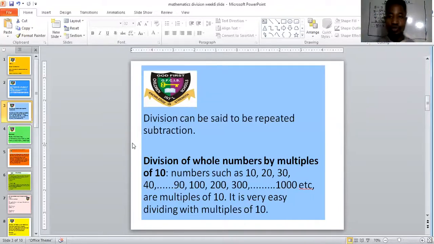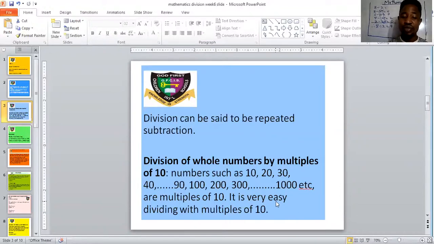Now, let's go to this place: division of whole numbers by multiples of 10. I told you initially that multiples of 10 are numbers like 10, 20, 30, 40, 50, 60, 70, 80, 90, 100, 200, 300, all up to 1,000, etc. Numbers that have zeros at the end of them are multiples of 10, okay?